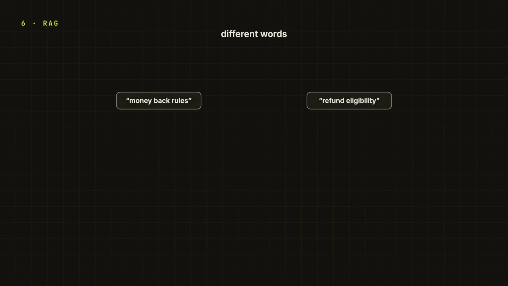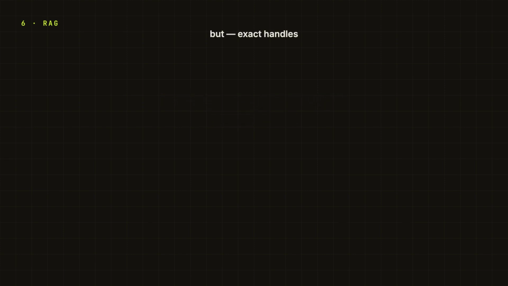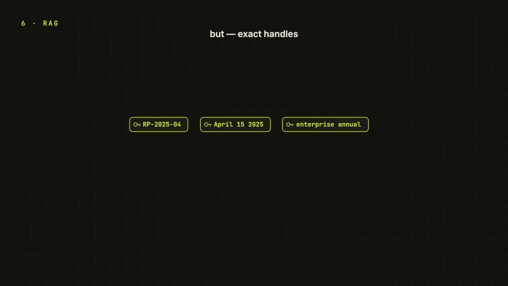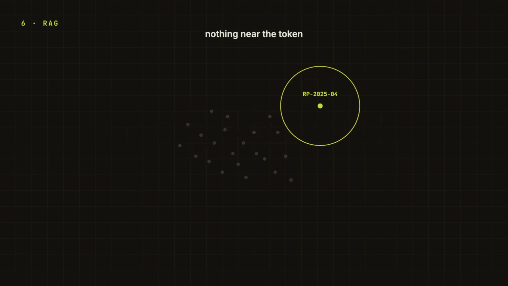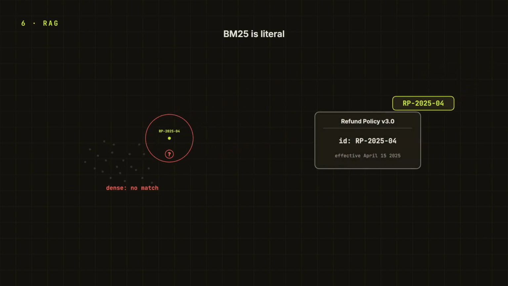Dense retrieval is great when the words are different but the meaning is similar. If the user says money back rules and the document says refund eligibility, embeddings help. But our answer may depend on exact handles. RP 2025-04, April 15, 2025. Enterprise annual, 10K dollars, one row in a table. Dense search can miss these because it is looking for meaning neighborhoods. BM25 is boring, but boring is good here. It catches the literal strings.